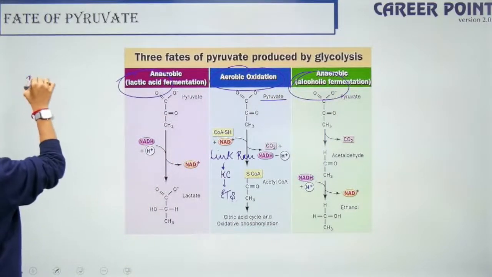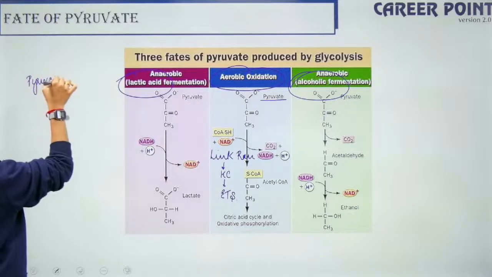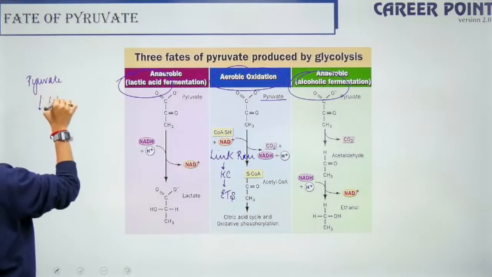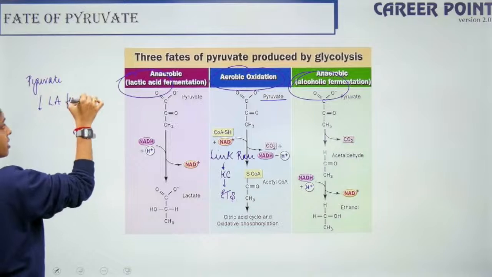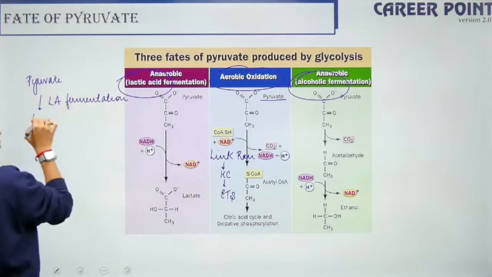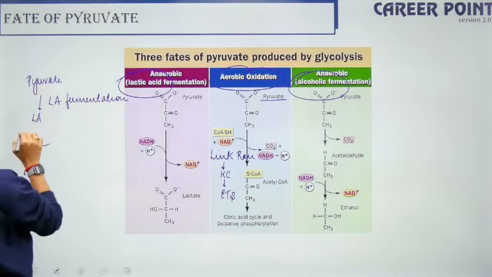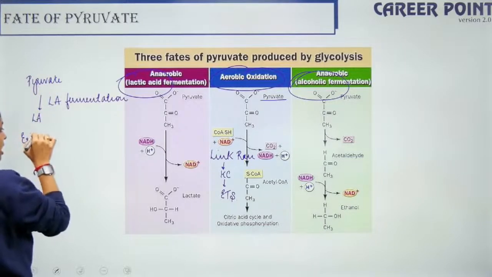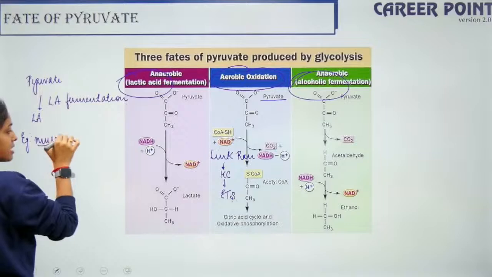So your pyruvate can undergo fermentation. Say for example, it is undergoing lactic acid fermentation, it will form lactic acid. This process can be seen in case of your muscles and in lactic acid bacteria.